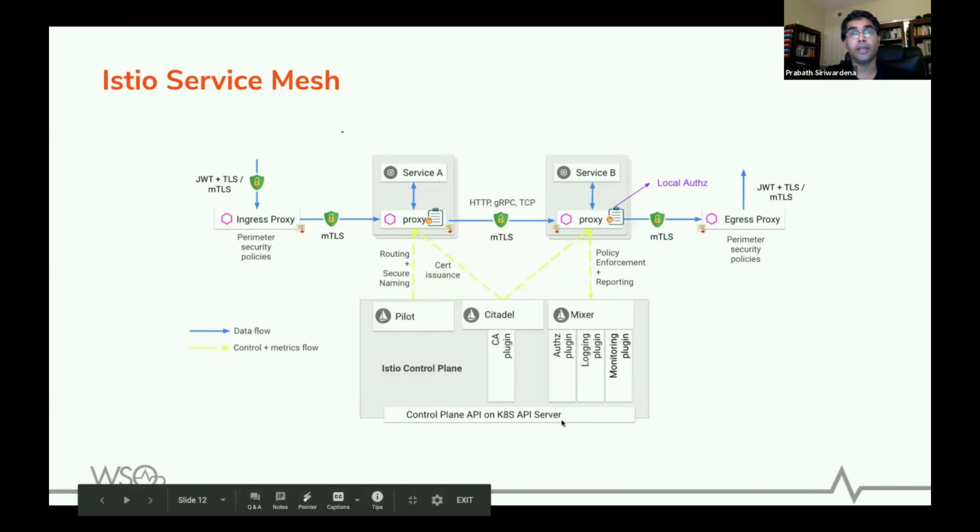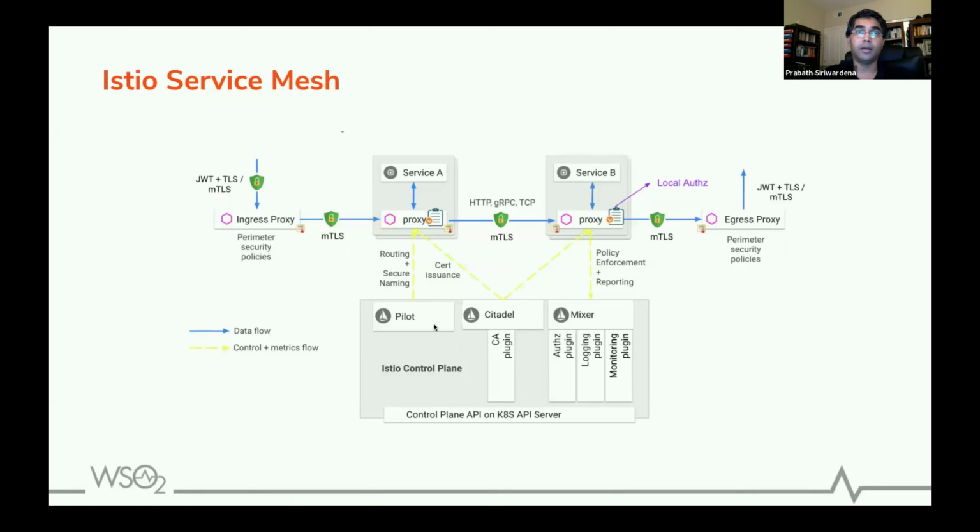And this is the control plane. In the control plane, you see three main components: Pilot, Citadel, and Mixer. In addition to that, there's another component called Galley. Pilot defines routing information and other configurations and pushes that to the data plane. Citadel takes care of provisioning and rotating certificates for workloads or proxies.